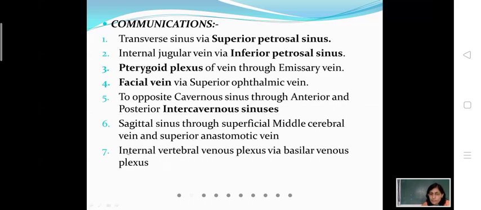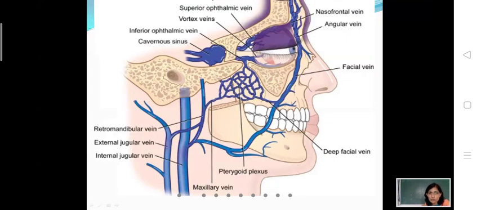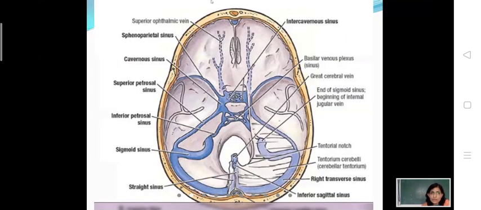It also communicates with the internal vertebral venous plexus, the plexus present around the vertebrae, by way of the basilar venous plexus. I'll show you the communications. Most of the communications can be seen here. These are the cavernous sinuses.